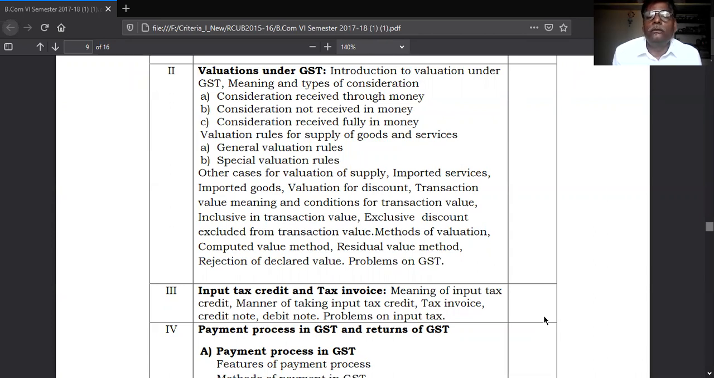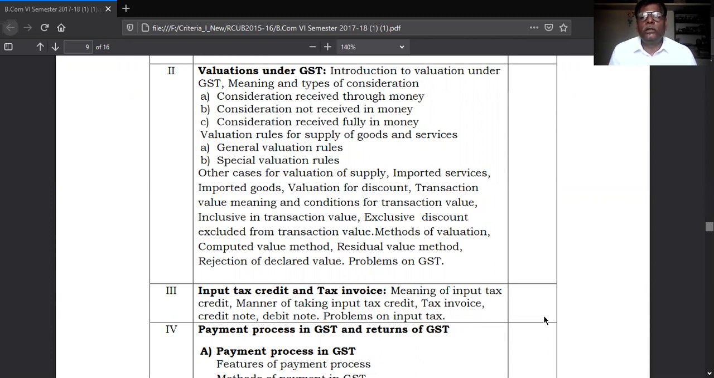Method of valuation: computed value method, residual value method are the main methods of evaluating the transaction. One is computed value method, another is residual value method of transaction. Transaction is the important aspect regarding the GST valuation, and this is the term you remember. I'll explain in detail while explaining the second unit. The second unit is totally related with valuation of goods and services. First of all, you have to value the goods, value the service, then after that levy the tax.